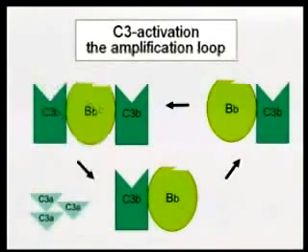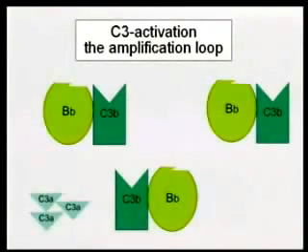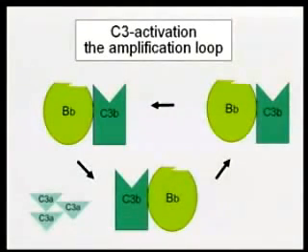C3 is cleaved again. And you see what you get is a loop that keeps going on and on. You start making a lot of C3a and a lot of C3b, and this will just continue, and it all started with this spontaneous hydrolysis of C3 into C3i. So what's going to happen if this keeps going on? You're going to run out of C3. You're essentially going to use up all your C3, so we're going to have to control this in some way.